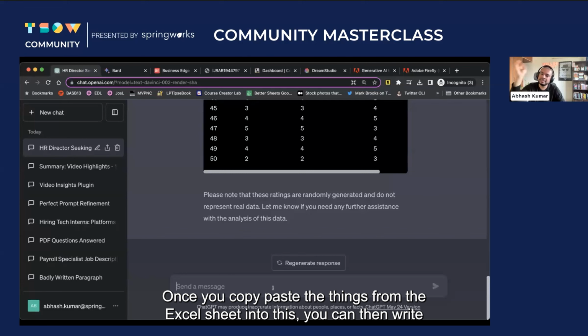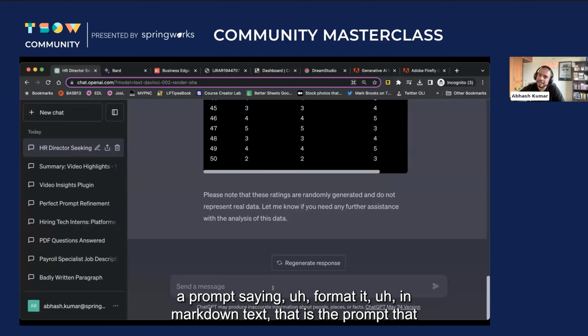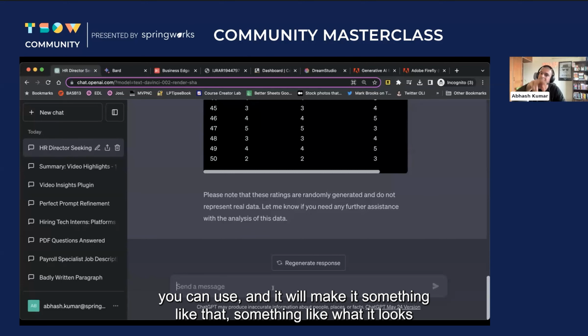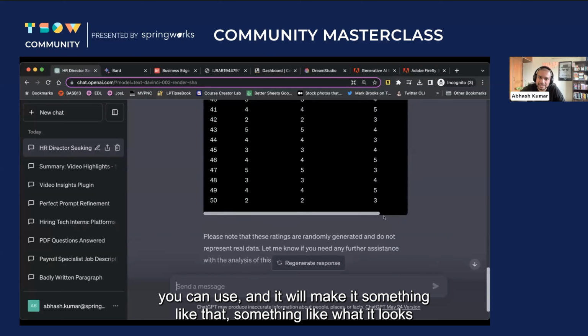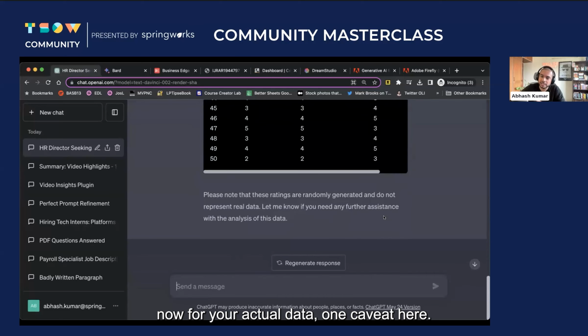Once you copy paste the things from the Excel sheet into this, you can then write a prompt saying, format it in markdown text. That is the prompt that you can use, and it will make it look something like what it looks like now, for your actual data.